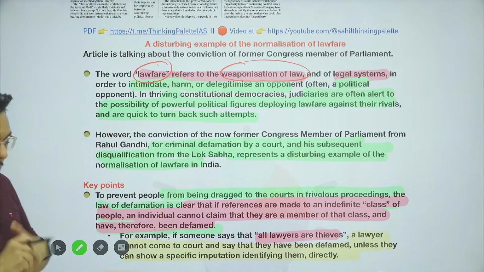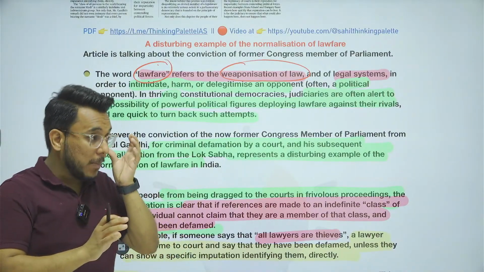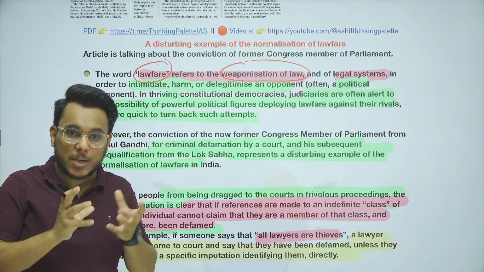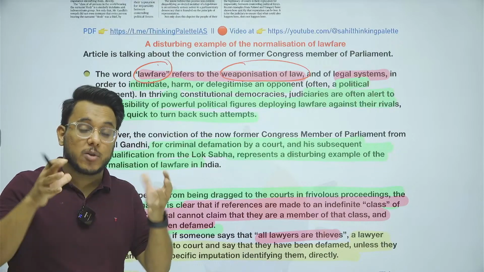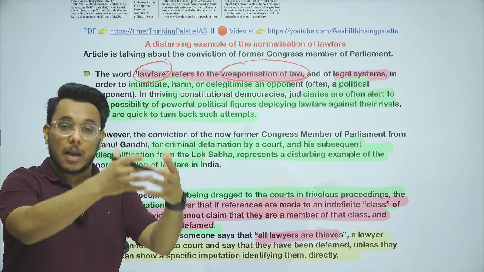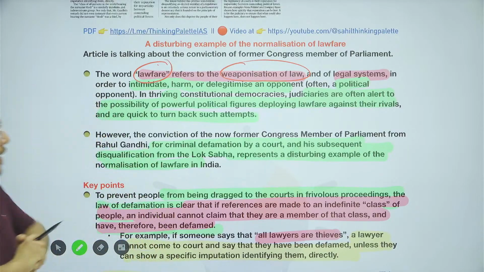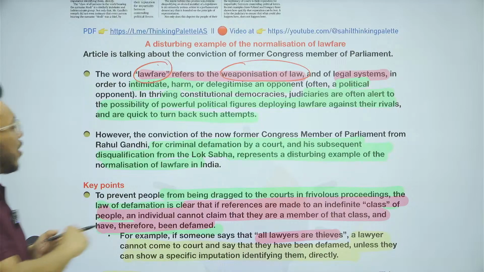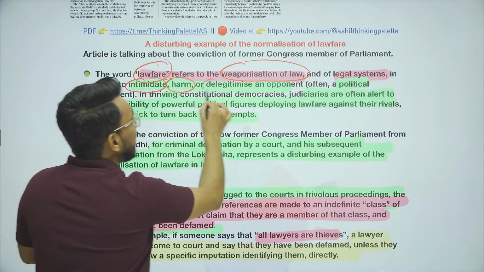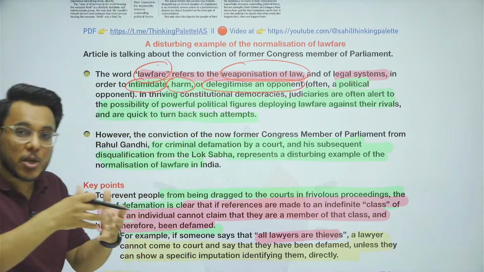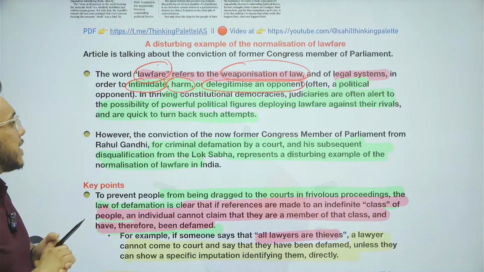Many times the law is used as a weapon to target certain types of people. If you take the example, guys, often sedition has been used to target certain people. Okay, when we talk about the British times, the Britishers used sedition to target the political leaders. So that was the weaponization of law, and that is called lawfare. Now it is being said that in legal systems, often to intimidate your opponent, to harm your opponent, or to delegitimize your opponent, the laws are used by the government. The laws are used mainly on political opponents.